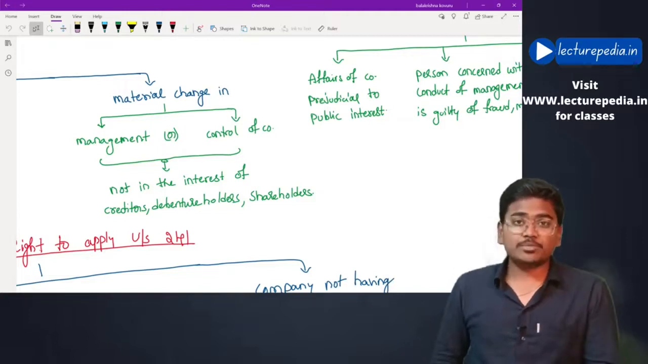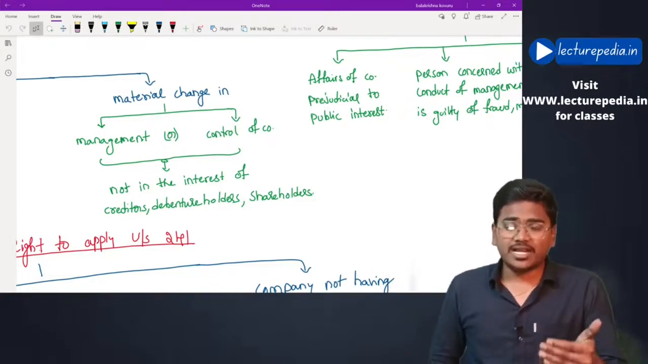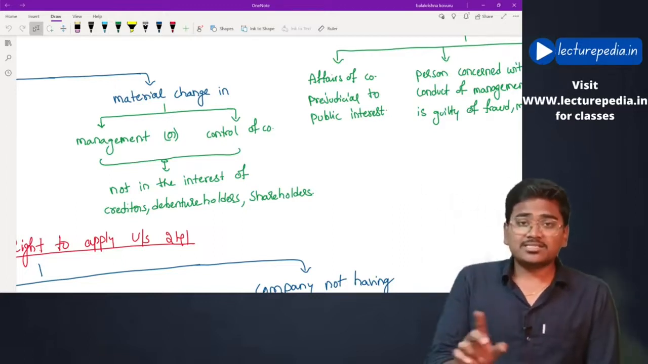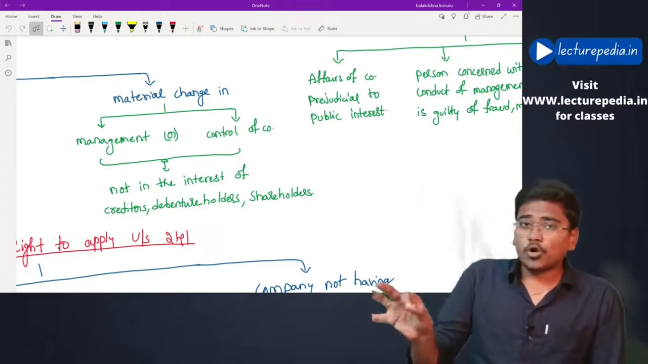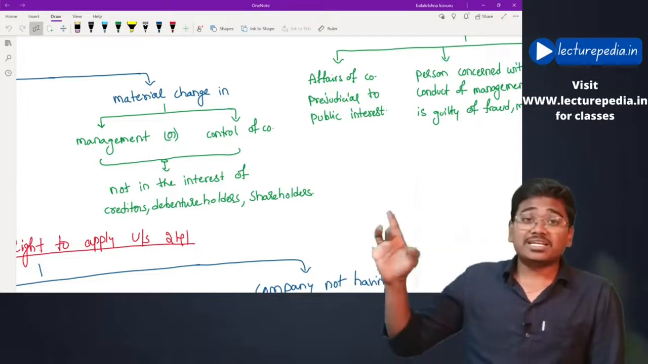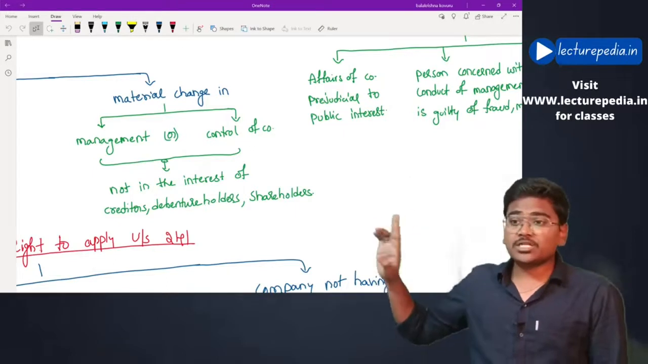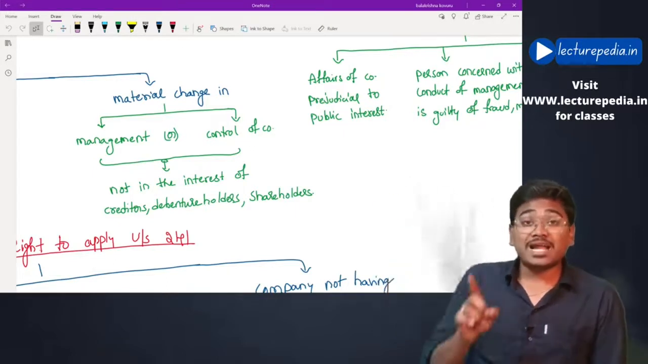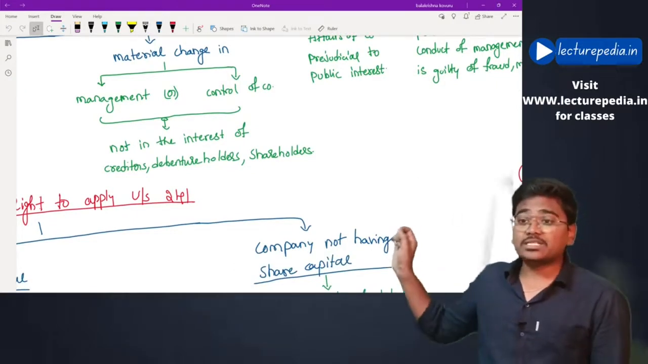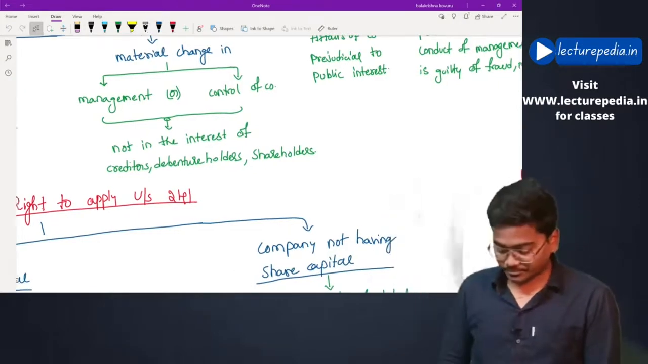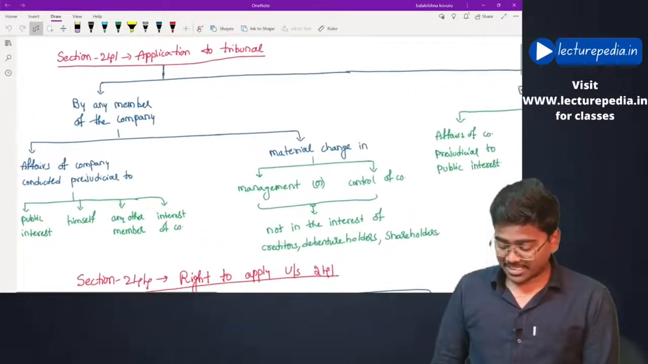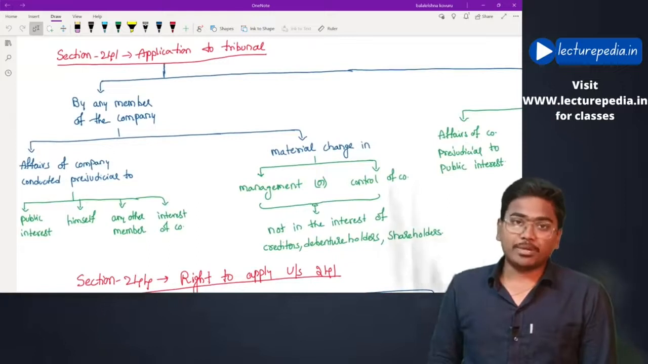Management means a change in the top management, like the managing director or whole-time director. Change in control means a change in the ownership, that is, the shareholding of the company. That would be a material change in either management or control of the company, and such change is not in the interest of creditors, debenture holders or shareholders. In these two situations, an application to the tribunal can be filed by the member.